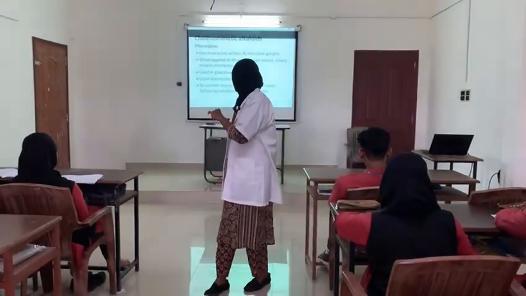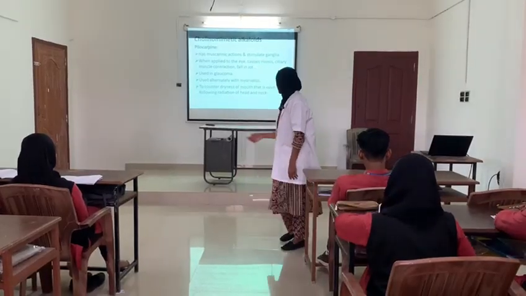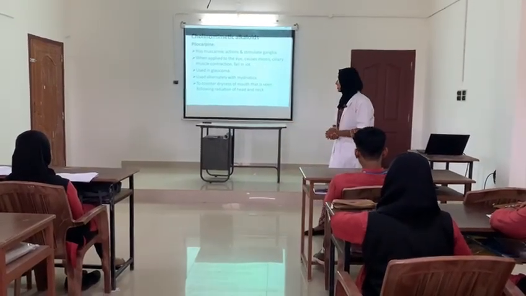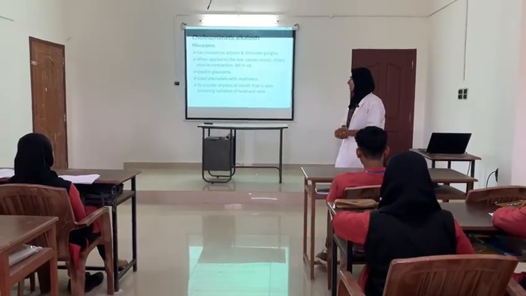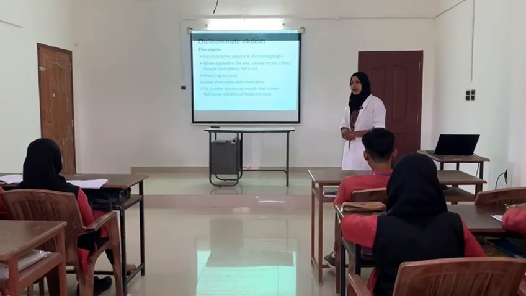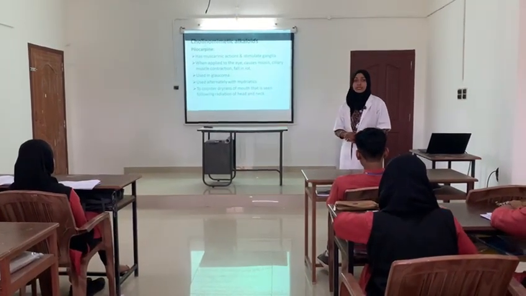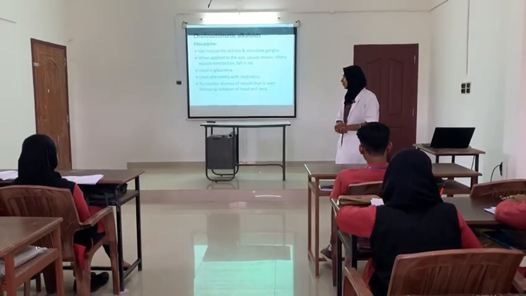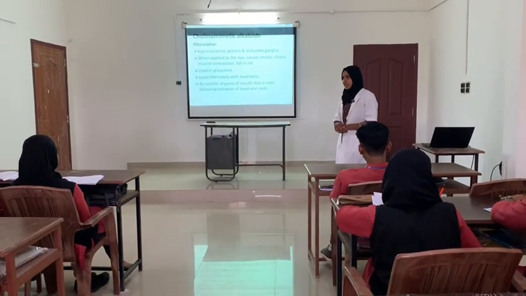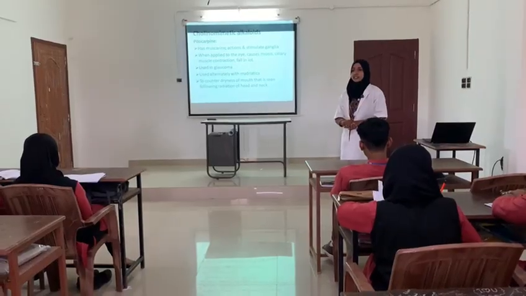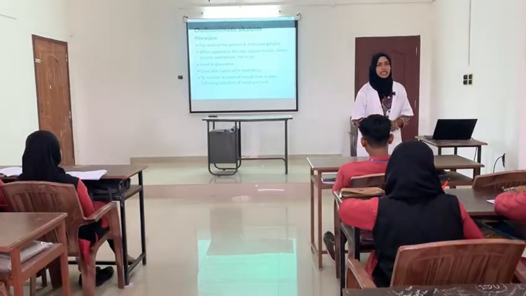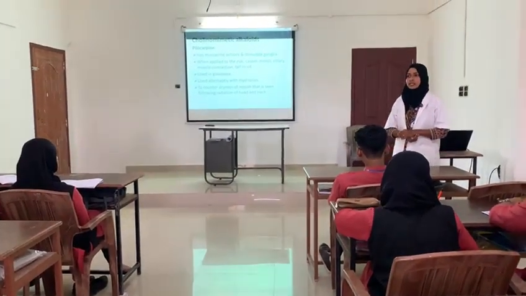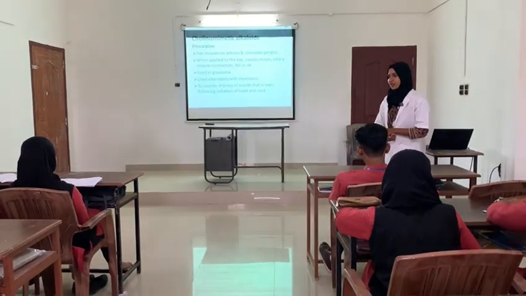When it is applied to the eye, it causes miosis and ciliary muscle contraction and reduces intraocular tension, that is, a fall in IOT or IOP. So it is used in glaucoma and used alternately with a mydriatic. An example of a mydriatic drug is homatropine.